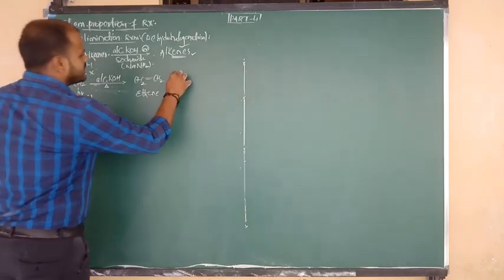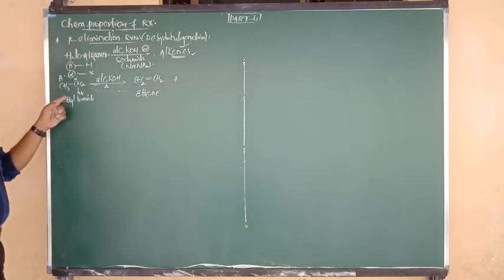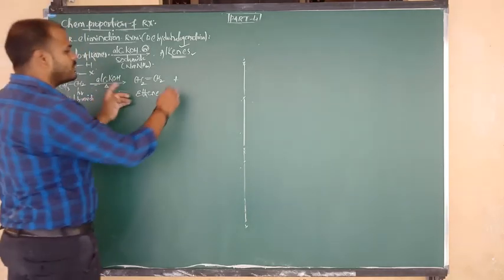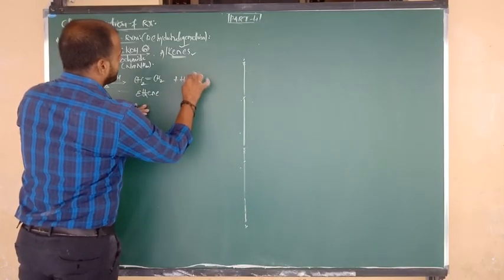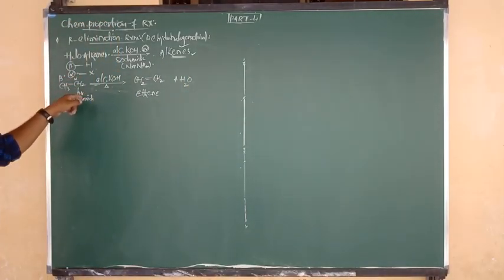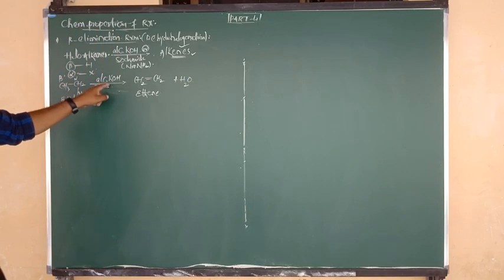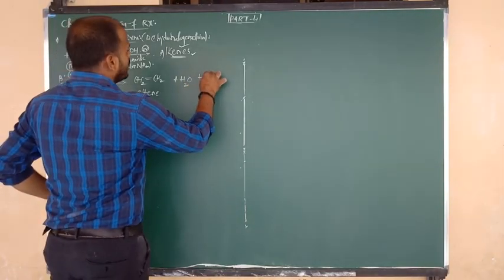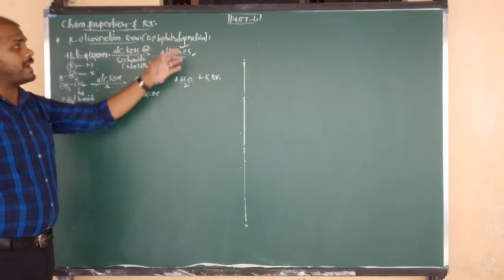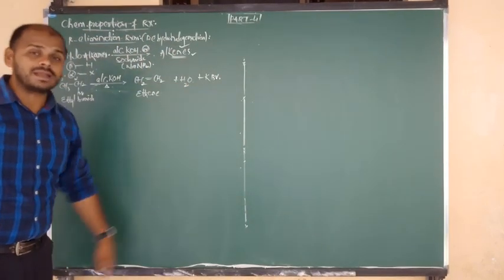And the byproduct is, yes, from the beta position we are removing the hydrogen. That removed hydrogen combines with OH and is eliminated in the form of a water molecule. And from the alpha position we are removing Br. That Br combines with K plus and is removed in the form of KBr. But don't think that because we are doing dehydrohalogenation we will simply write HBr.